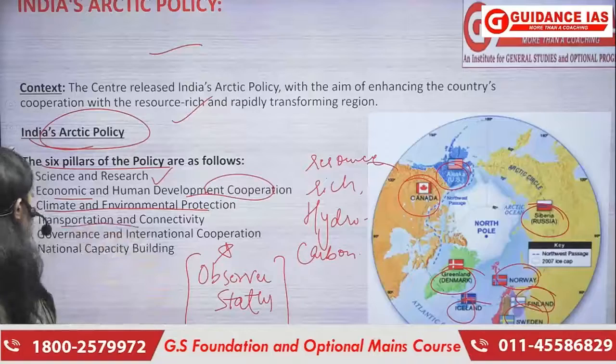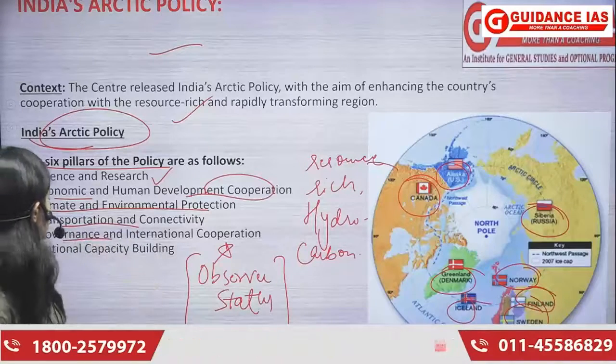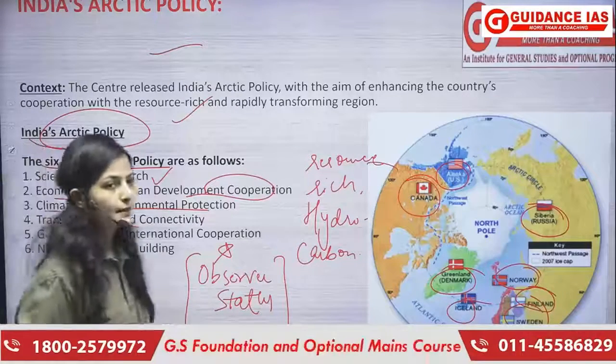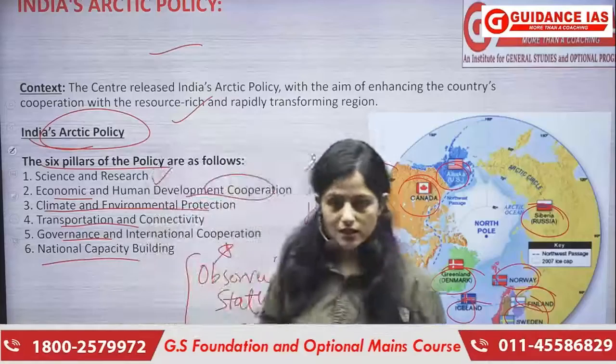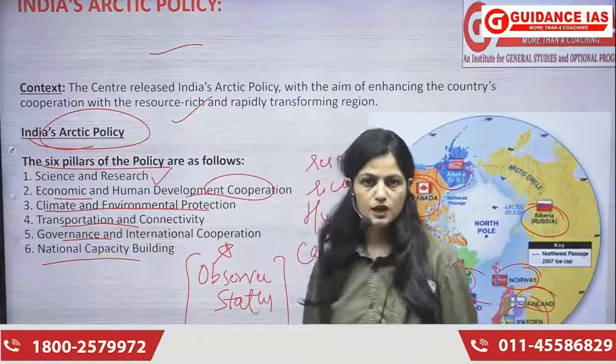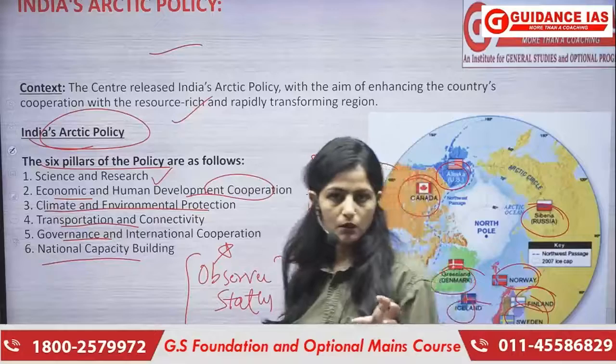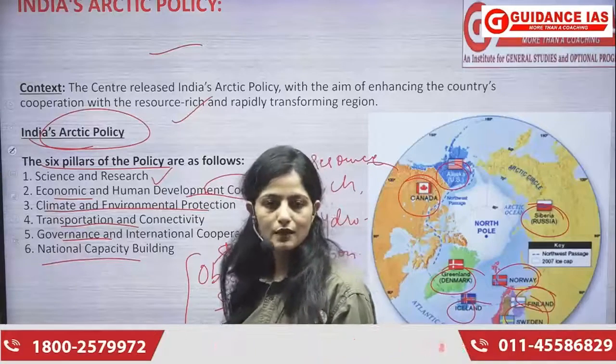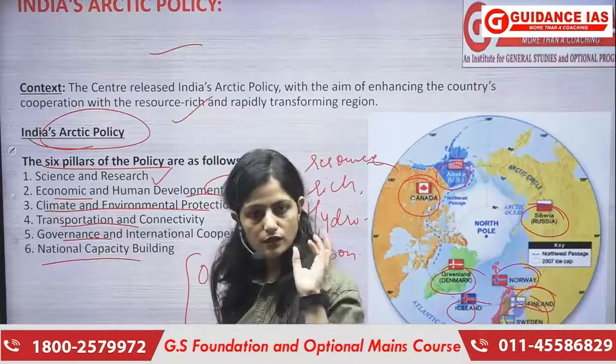Next is transportation and connectivity. Then we have governance and international cooperation, and then national building capacity, of course. ठीक है? So these are the 6 pillars of this policy. But what is very very important for you to understand is to know the entire reason behind it.